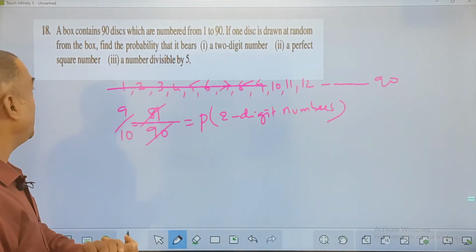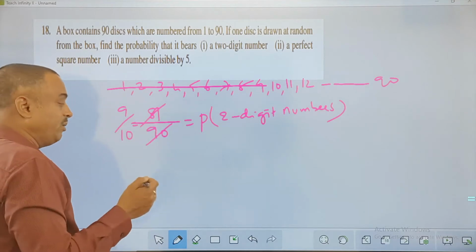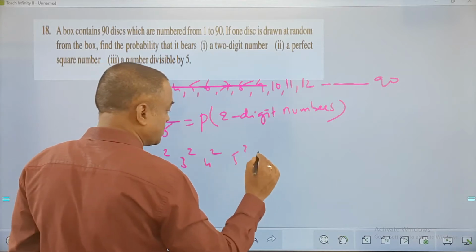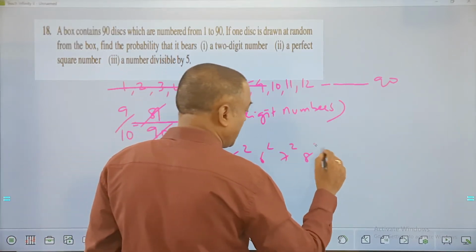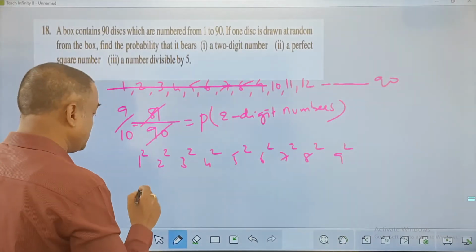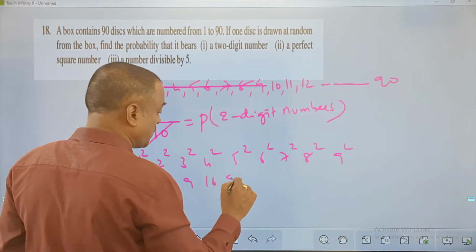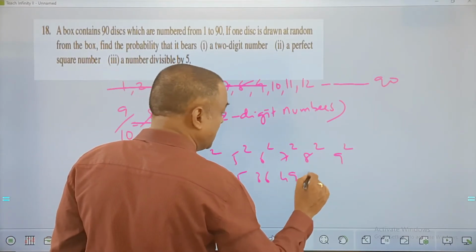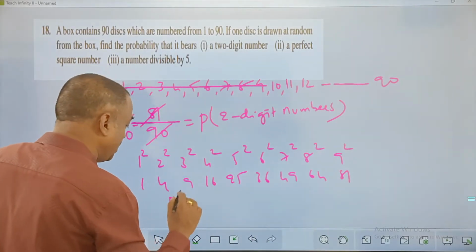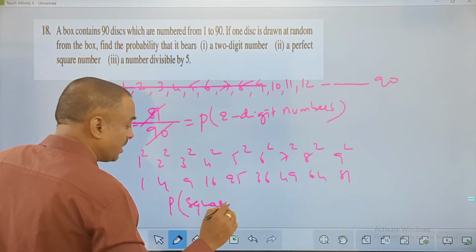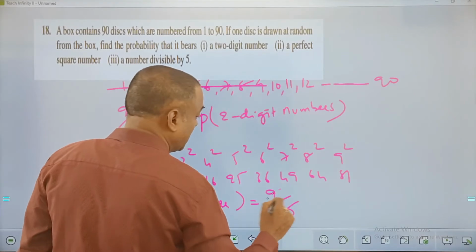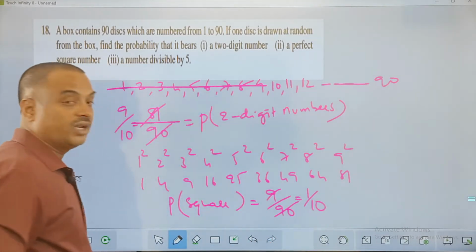A perfect square number. From 1 to 90, if you remember your perfect squares, 1 square, 2 square, 3 square, 4 square, 5 square, 6 square, 7 square, 8 square, 9 square, 10 square is 100. We don't have up to 100. So this is 1, 4, 9, 16, 25, 36, 49, 64 and 81. So probability of getting a perfect square is equal to 9 out of 90, which is 1 by 10.